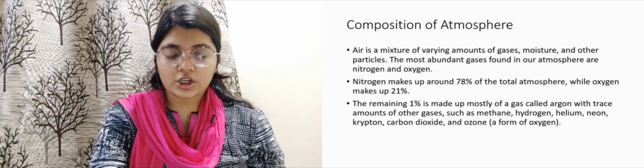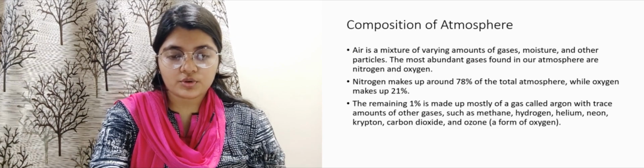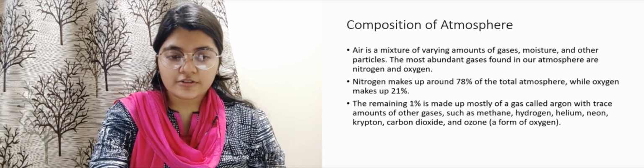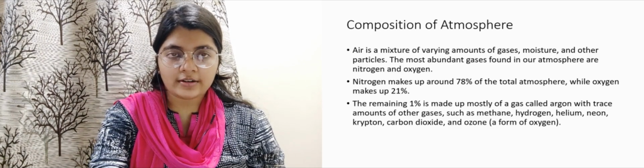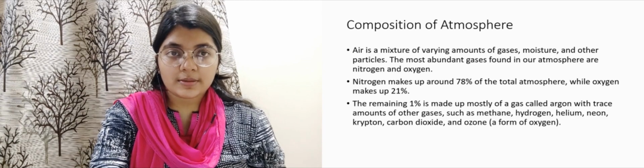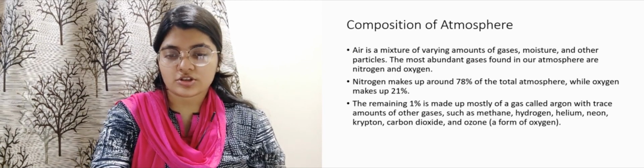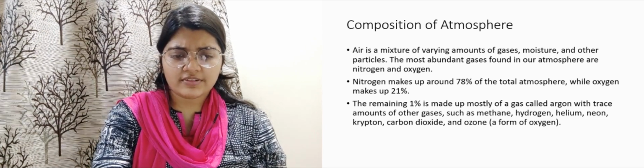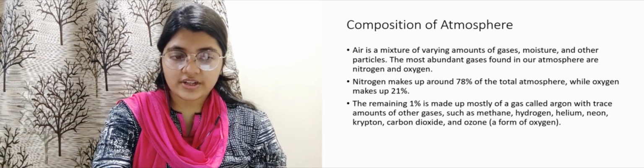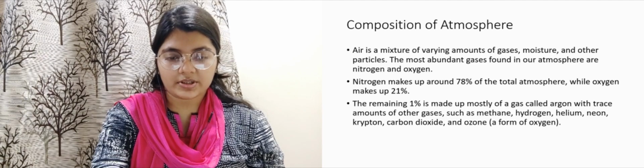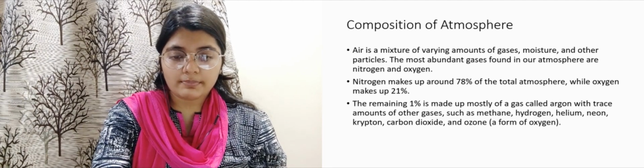Now we will study the composition of air. Air is a mixture of many different gases, moisture and other particles. The most abundant gases found in the atmosphere are nitrogen and oxygen. Nitrogen makes up around 78% of the total atmosphere and oxygen is around 21%. And the remaining 1%, that is